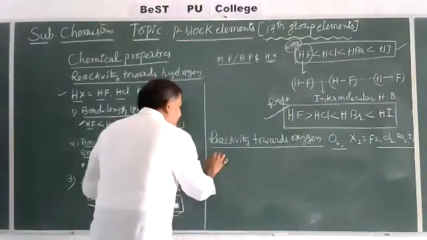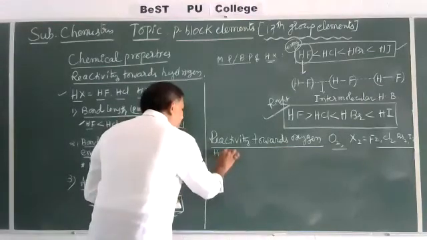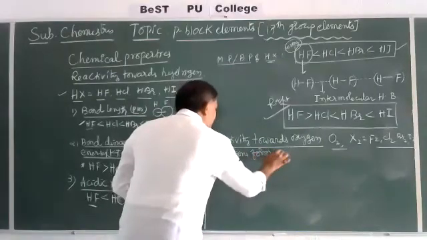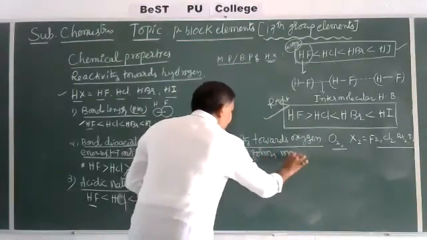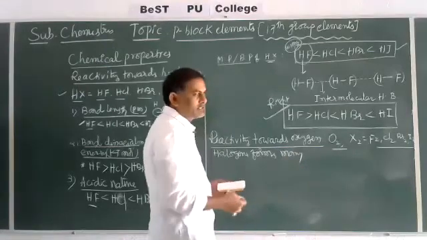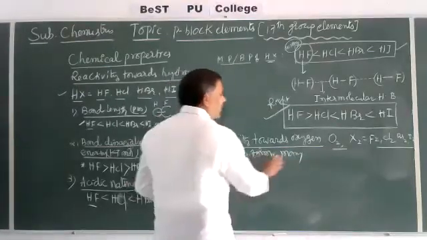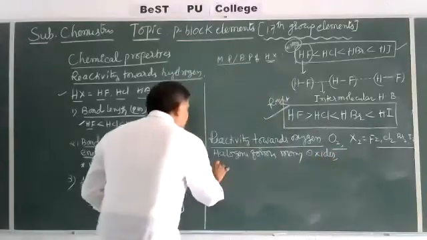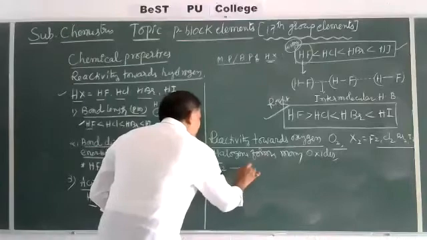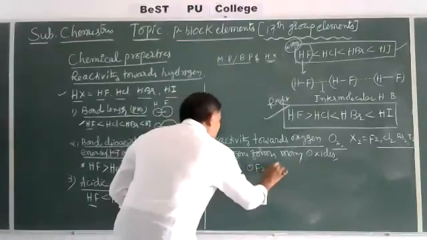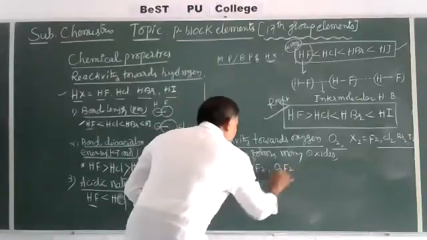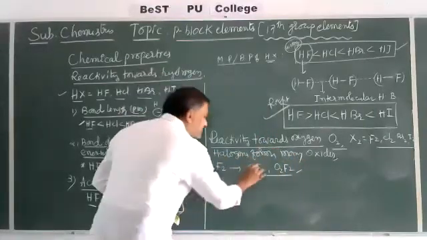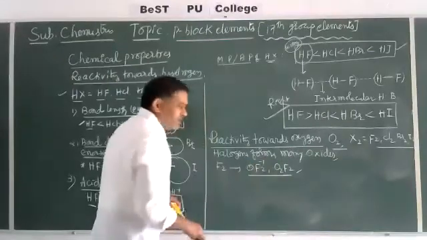Generally, halogens form many oxohalides or oxides. Among these, fluorine F2 forms only OF2 and O2F2. These two are formed. In these, fluorine is always -1.